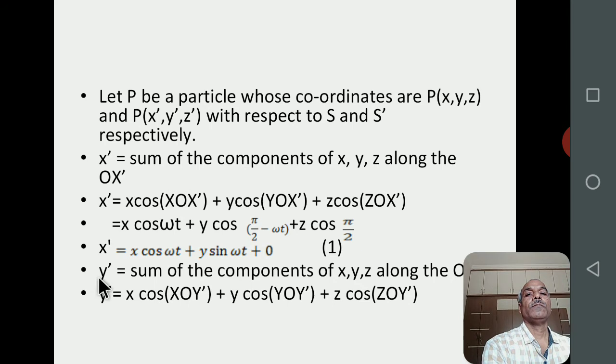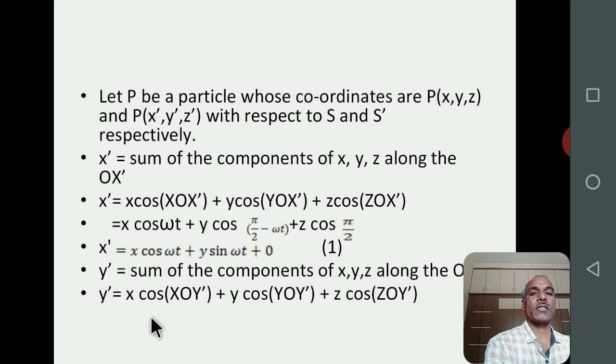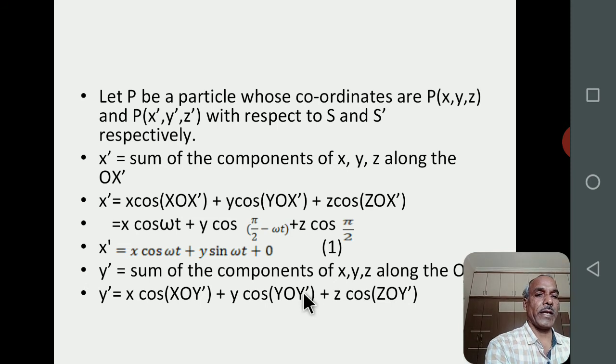Similarly, y coordinate of the particle P with respect to S dash frame is equal to sum of the components of x, y, z along OY dash. Therefore, y dash is equal to x cos XOY dash plus y cos YOY dash plus z cos ZOY dash.